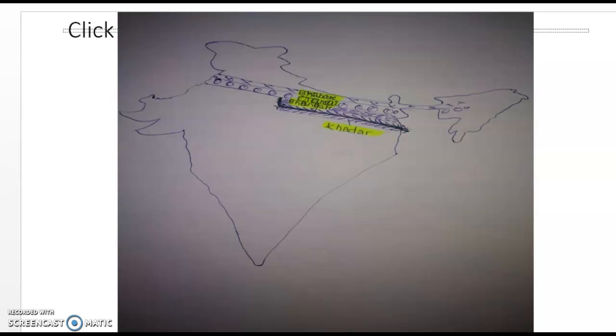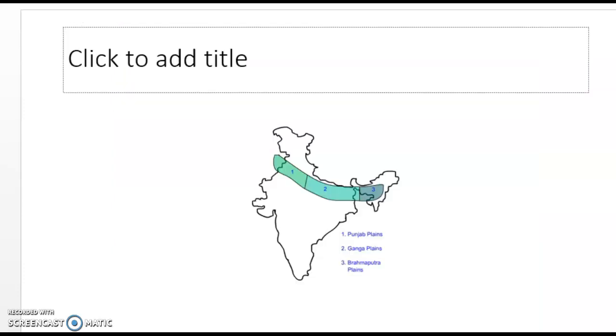So this much is for today, and I hope you understand what the northern plain is. When we are moving from north to south, we are talking about Bhabar, Tarai, Khadar, Bhangar. But when we are moving from west to east, we are saying that there are the Punjab plain, Ganga plain, and Brahmaputra plain. Those who are geography students, there are so many divisions. But in general, for a GS student, you should know this much only, and you can go through the 9th class NCERT. All of it is given over there, right? Okay, thank you.